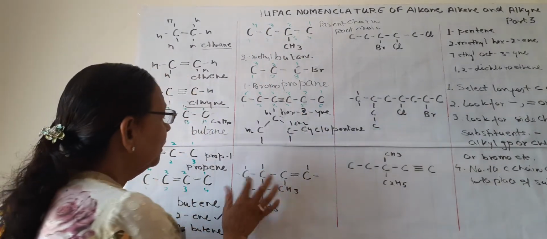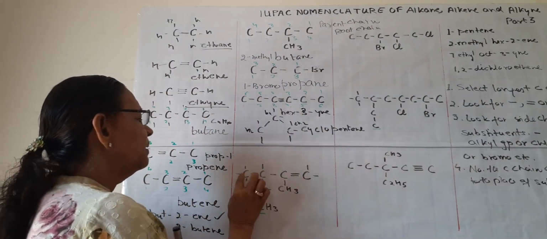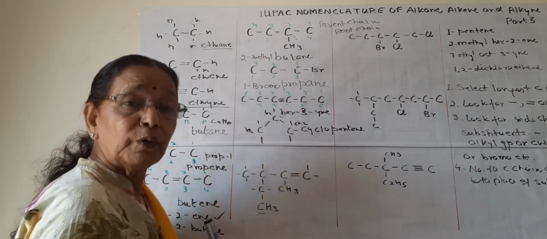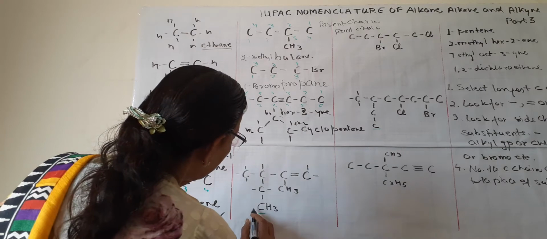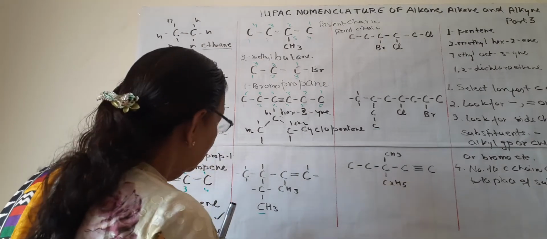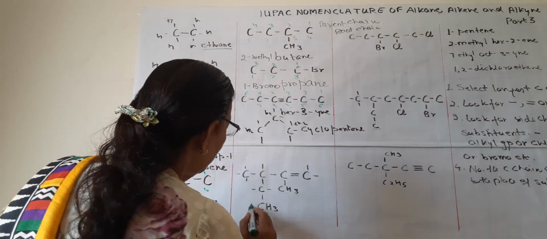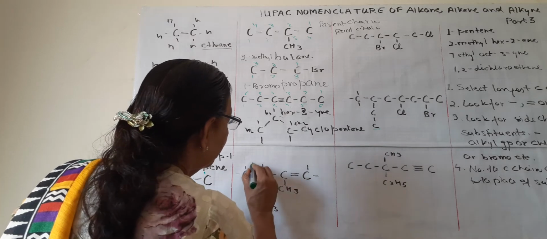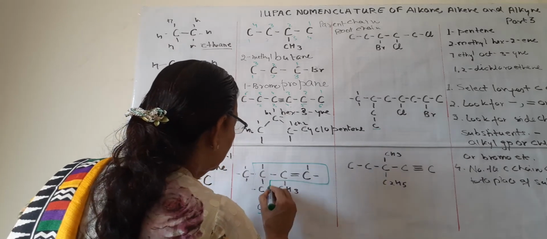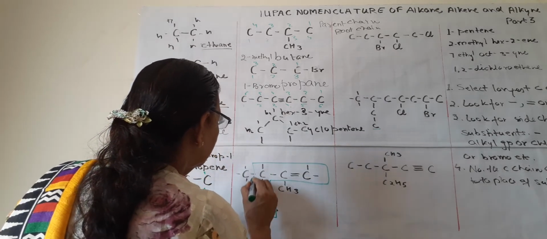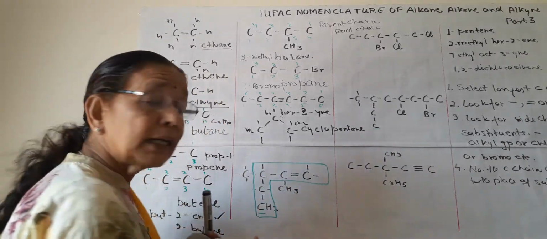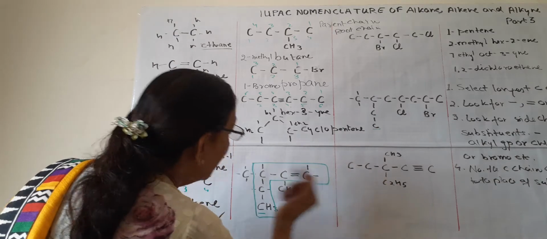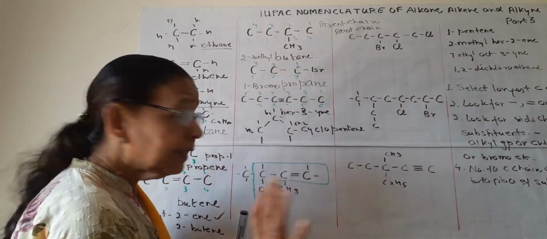So here it looks like the parent chain is 1, 2, 3, 4, 4 carbon, but suppose we count from here like this. This will also be the longest chain. It is just bending. No branching is there.